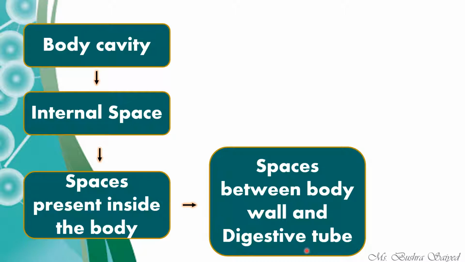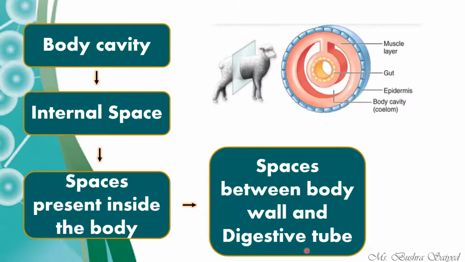Body wall is your skin, as for example, and your digestive tract. Between your digestive tract and your skin or the body wall, whichever space is there, we call it as coelom. Here, if you see, if you take a cross section of a sheep, you will be able to see such body cavities.